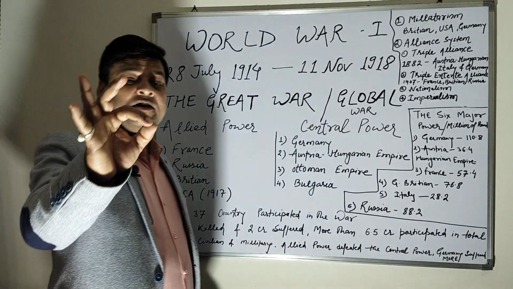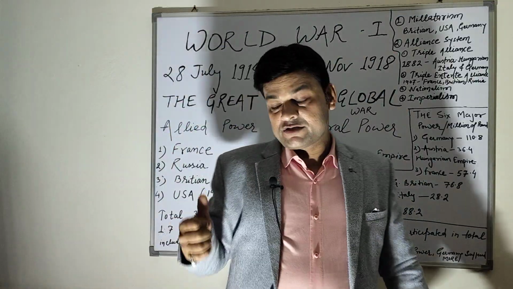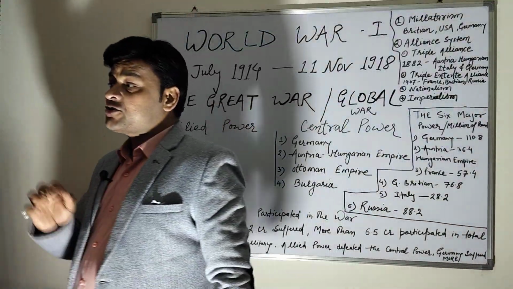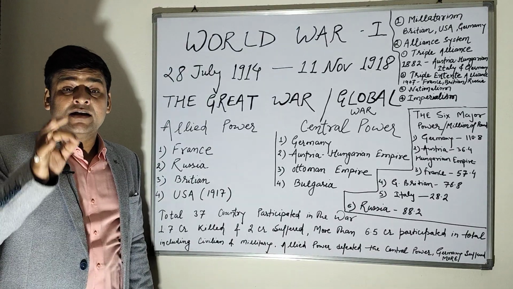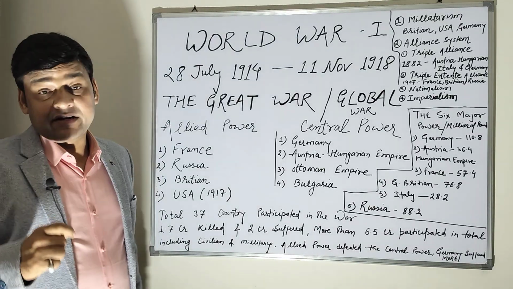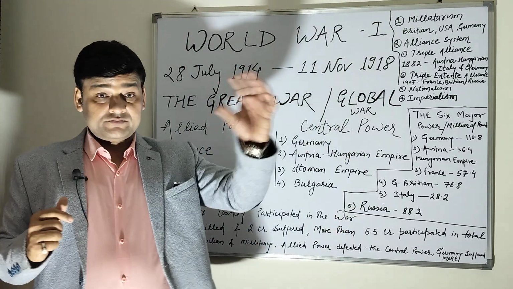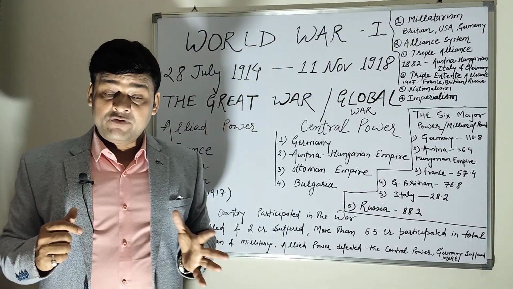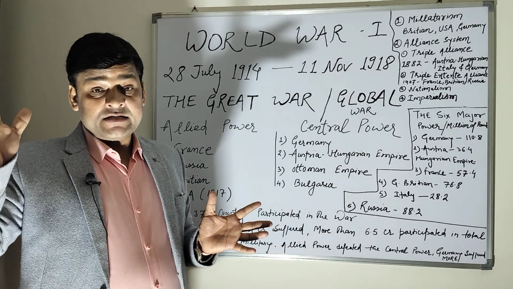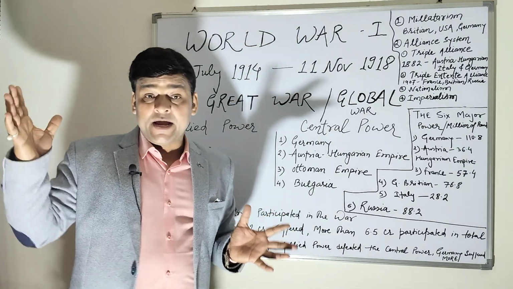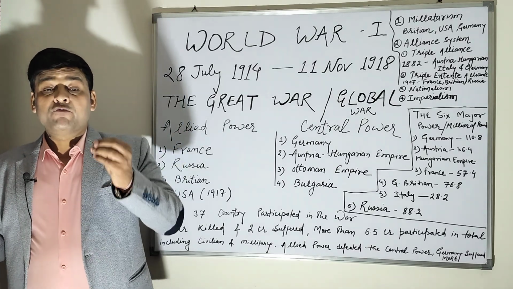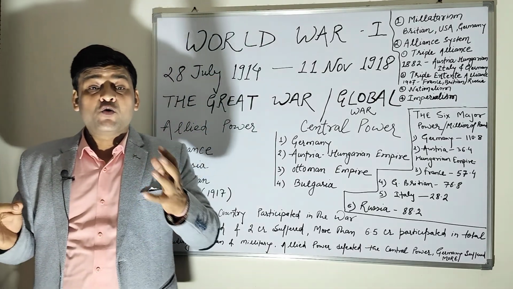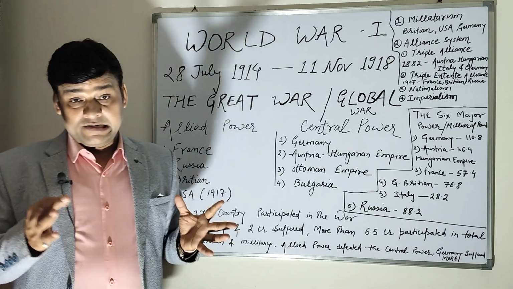And the immediate reason for World War First was that the Austro-Hungarian Empire was the second biggest empire after Russia. Their king and queen visited Serbia, and they were shot by a boy less than 20 years old, and they were killed.